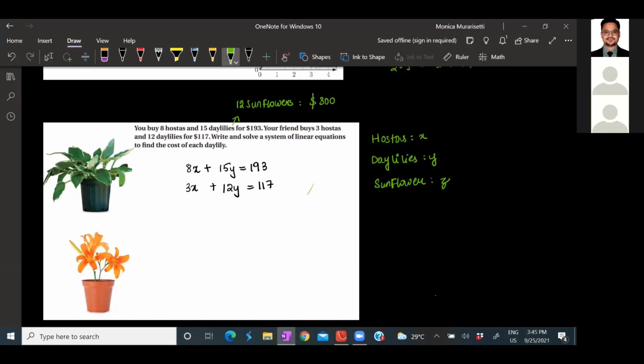All right. This is for person 1. And for the friend, we will add 10 sunflowers. And the total cost becoming $250. Now, please tell me what could be our equations.